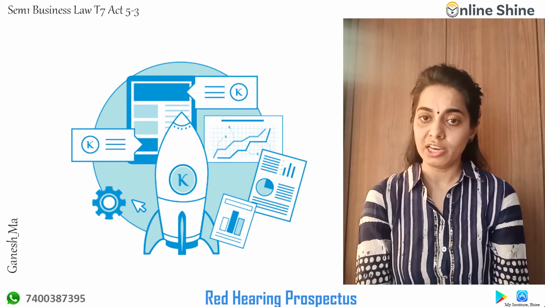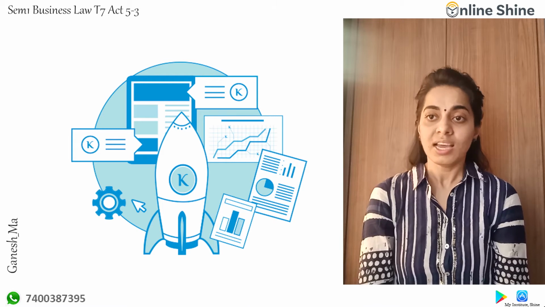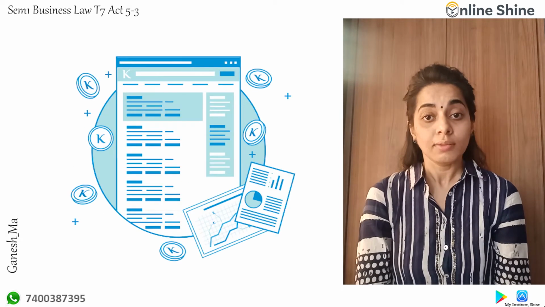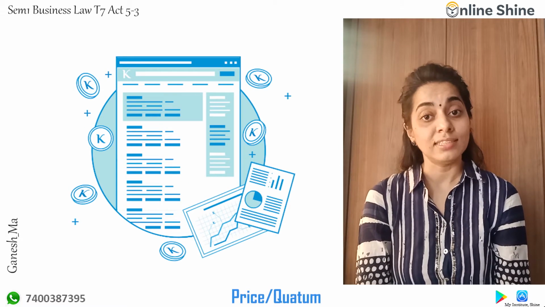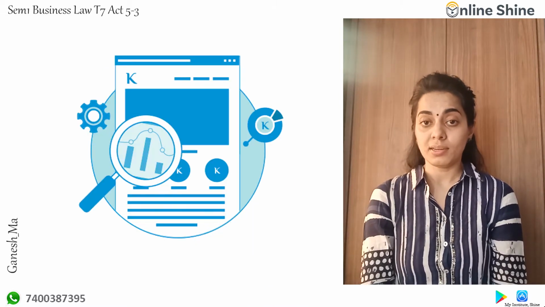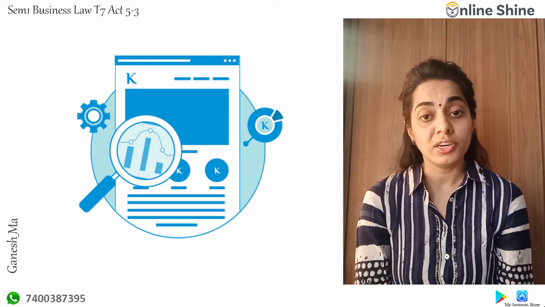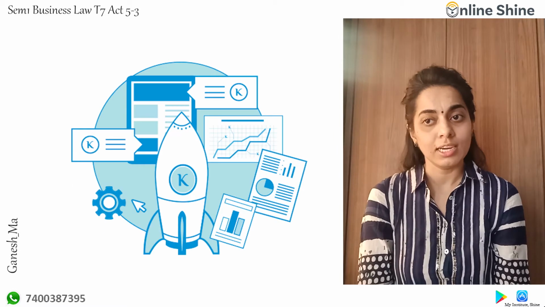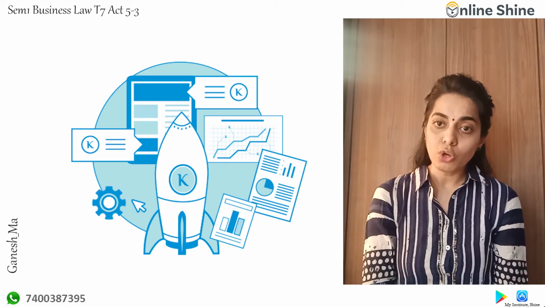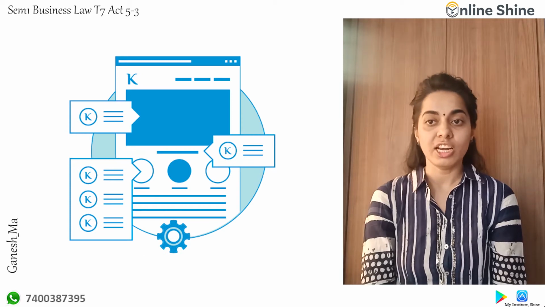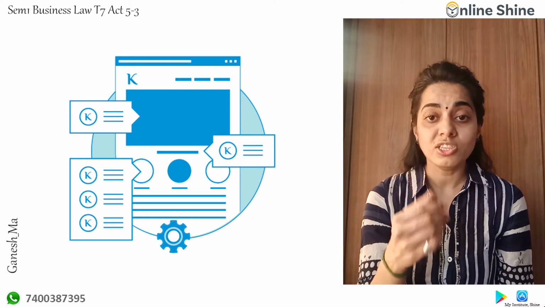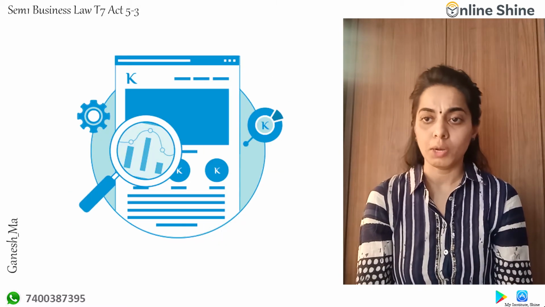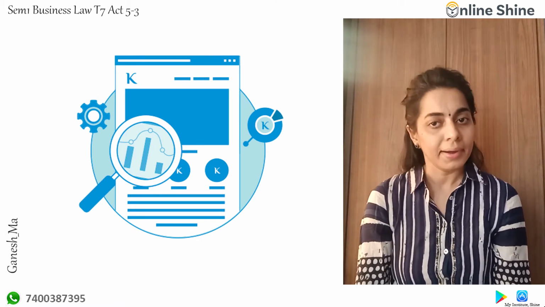Next part is your red herring prospectus. A red herring prospectus is one that does not contain all the particulars regarding the shares, specifically the price and the quantum. That means in this prospectus, the price and how much quantity will be issued of the securities, that is shares and debentures, is not given. The lower value and the higher value of the shares, that is the size of the issue, is generally given, but the exact price or exact quantity is not mentioned, and that is why it is called a red herring prospectus.